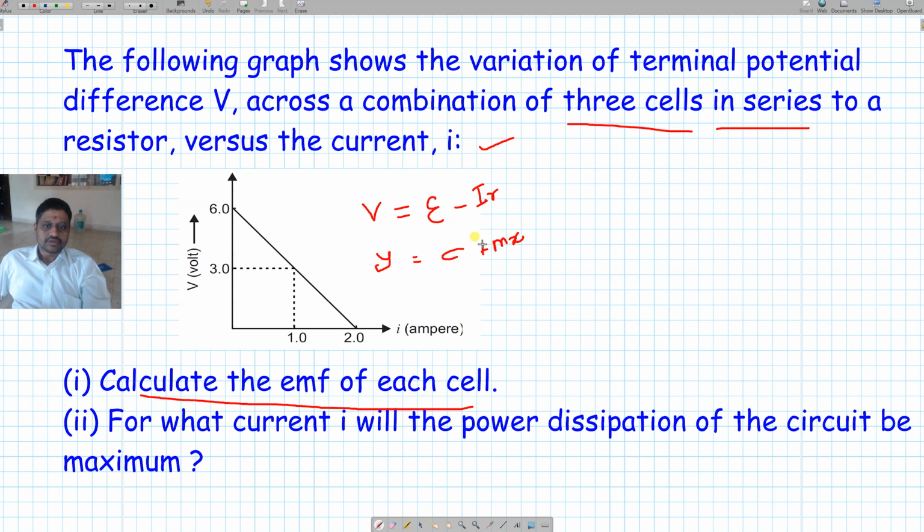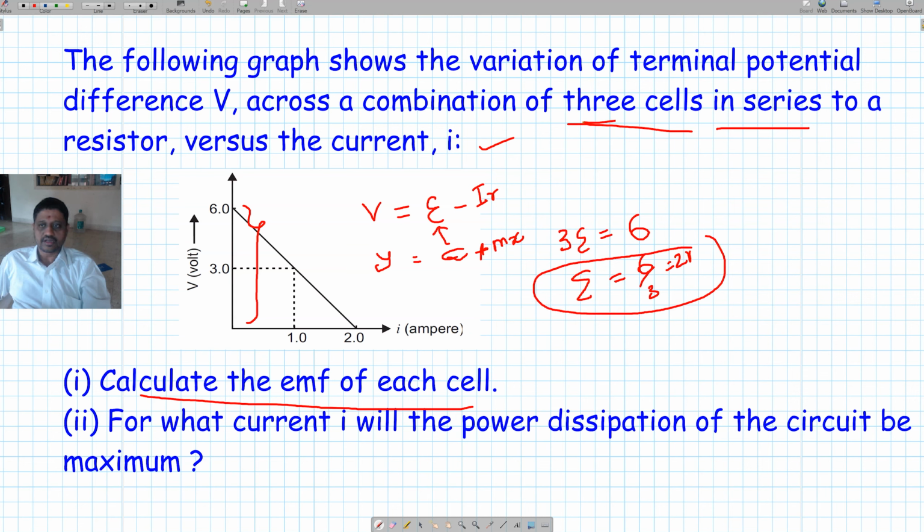The y intercept is nothing but the total EMF. Here the y intercept is 6 volt. So for 3 cells connected, 3 times the individual EMF equal to 6 volt. So the EMF of each cell is 6 by 3 equal to 2 volt. We used the fact that when connected in series, total EMF equals E1 plus E2 plus E3, and we assume 3 identical cells.